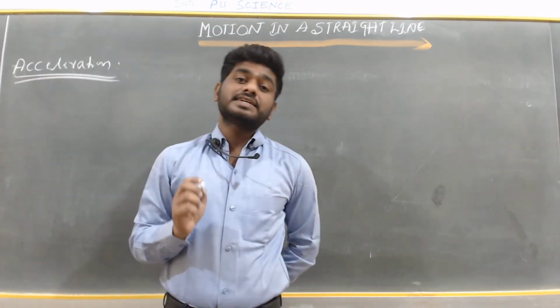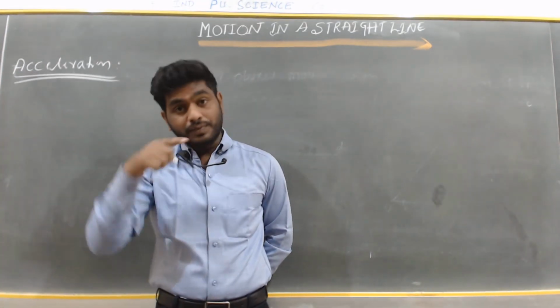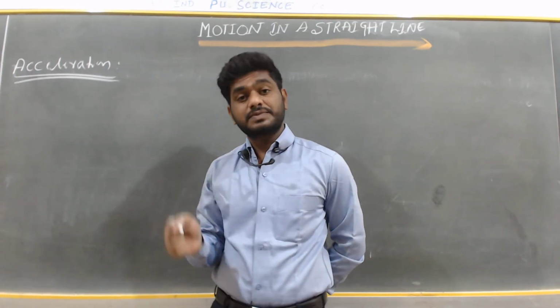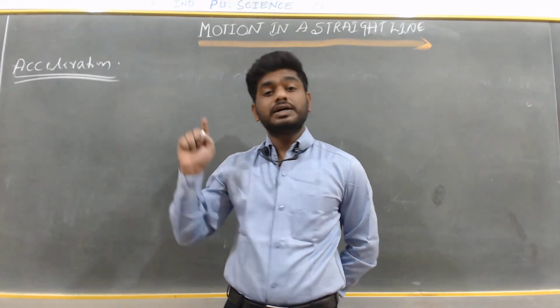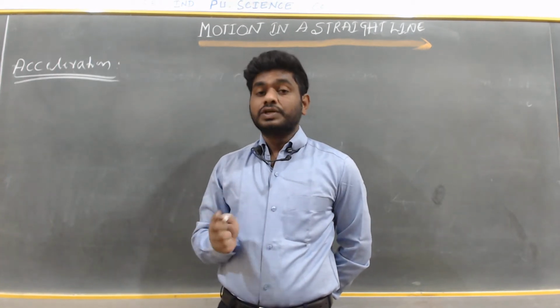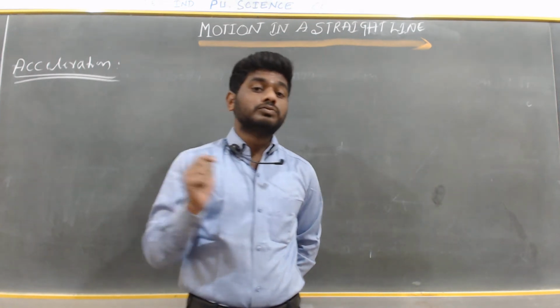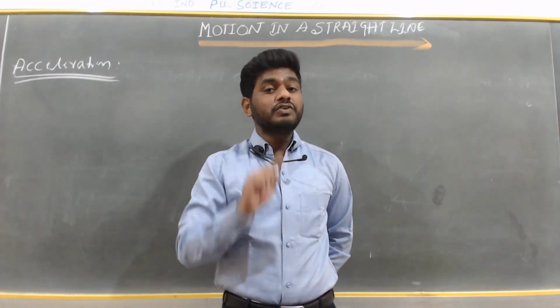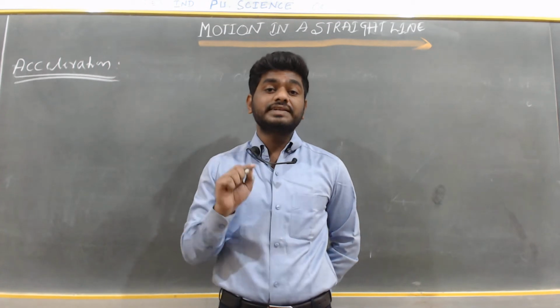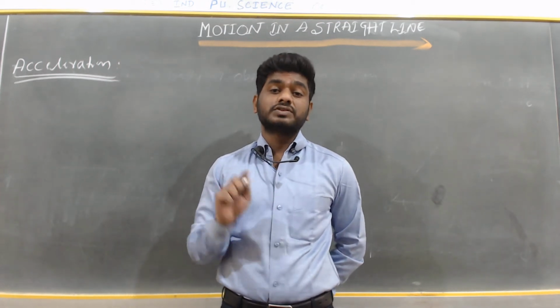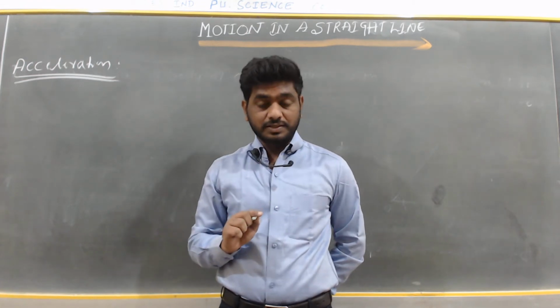So velocity means the rate of displacement with respect to time. We call it velocity. Uniform velocity means a body or object moving with a uniform velocity if it covers equal displacement in equal intervals of time. So that we call uniform velocity.